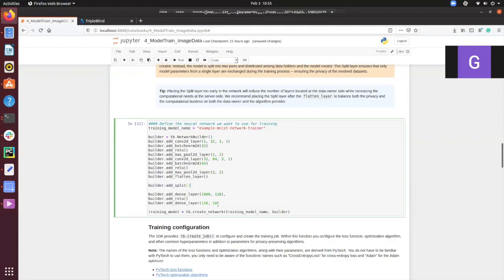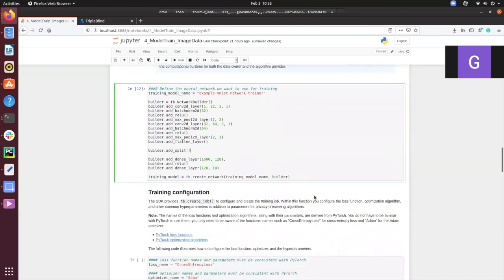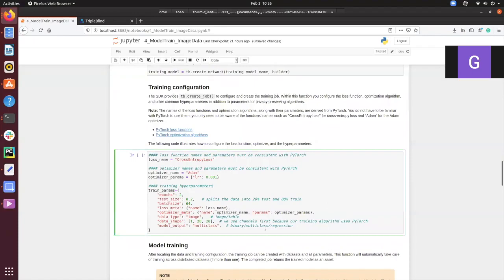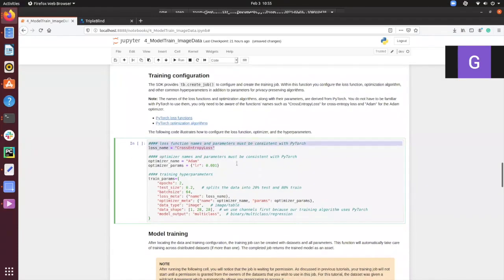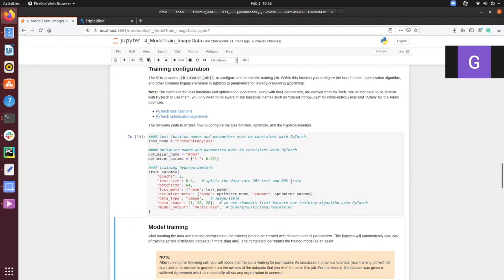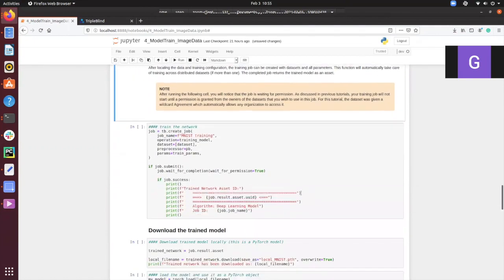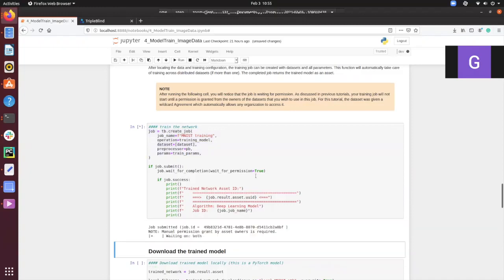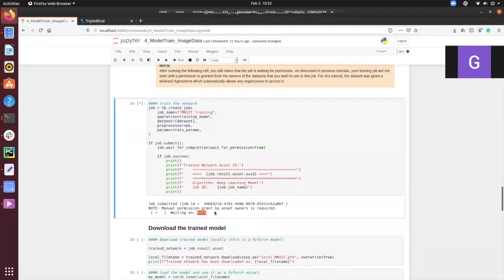Let's run this. And this is another fun part where we define all the parameters for the training job: the loss function, the optimizer, the number of epochs, the test size of the dataset, and so forth. I'm also going to run this. And here's the actual training. I'm going to create a training job, define the parameters and the dataset I would like to use, and run this cell. You will notice that the training is right now waiting on something.